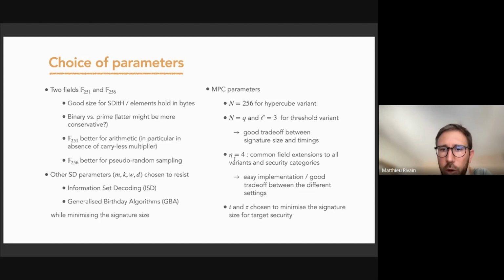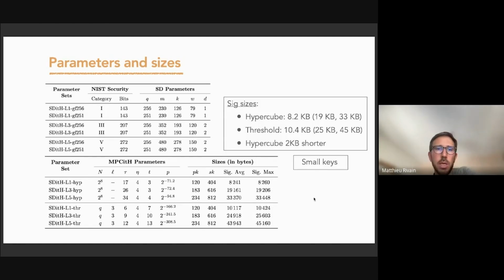For the field extension, we chose common field extensions for all the variants so that we have a single implementation of the extension field arithmetic. And then we try different values of t, the number of points, and obtain tau, the number of parallel executions, to reach the target security level. And basically we keep the parameters that give the smaller signatures.